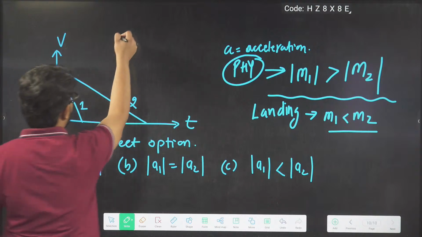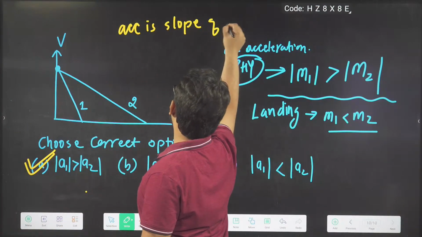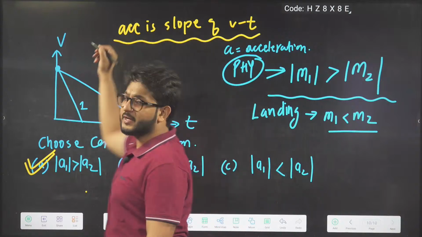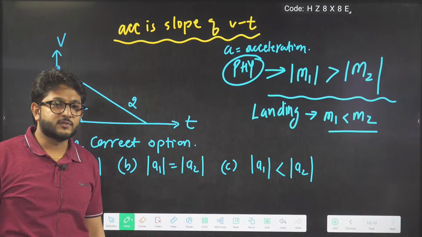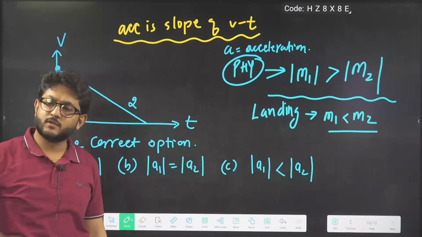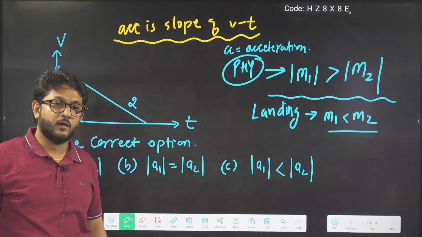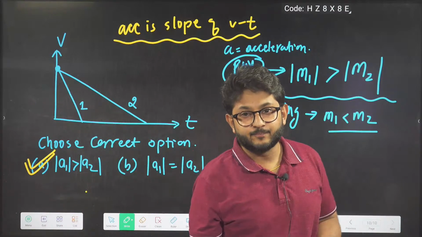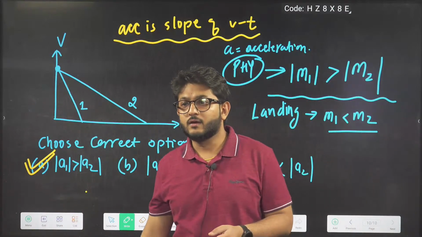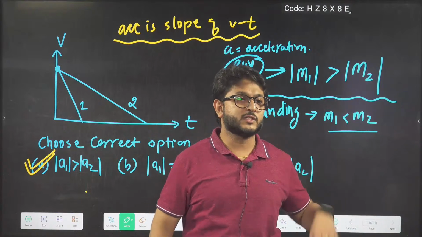Here we know that acceleration is the slope of the VT curve. So we have to remember this. Acceleration is the slope of the VT curve. How to find it is a maths problem, don't worry. It will be in physics, so you will just have to compare the magnitude. Always the question will come from physics. When we do slope concepts in physics, everywhere you just have to look at that.